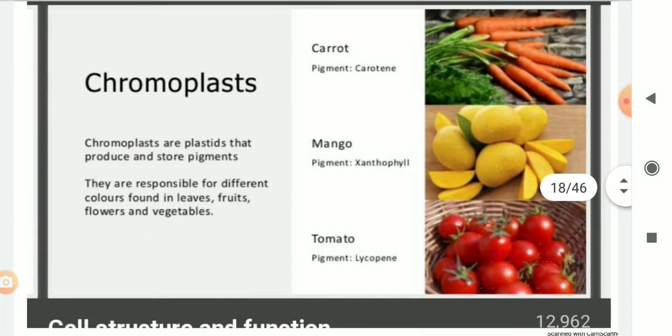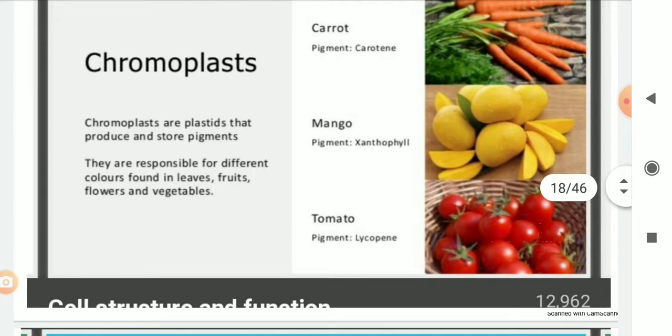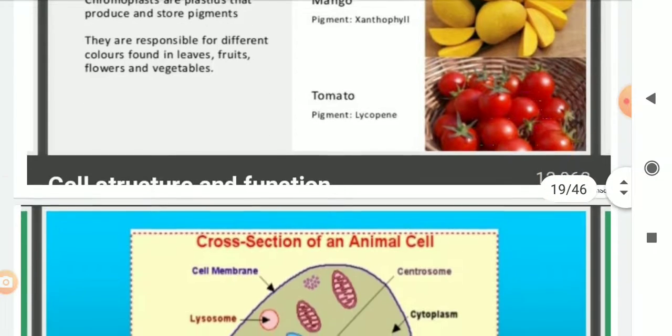Next is chromoplasts. Chromoplasts means they will provide the colors to the different parts of the plants. So they are plastids which produce and store pigments. They are responsible for different colors found in leaves, fruits, flowers and vegetables. As you can see in the diagrams, different examples are given. Carrots, mango, tomato. So these have different kinds of pigments. Pigment present in carrot is carotene, in mango it is xanthophyll, in tomato it is lycopene.